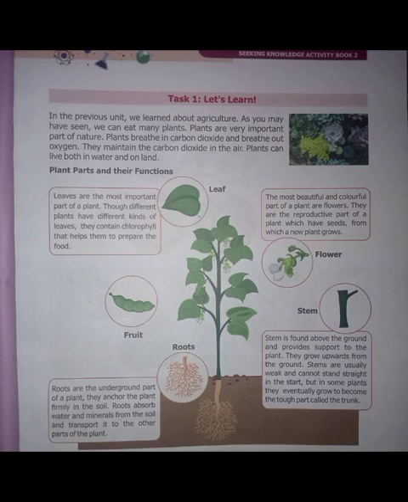So it is important for the plant to take sunlight, because with the help of sunlight and other substances, plants make their food, which is necessary for the energy process. We all know we eat food. Why do we eat food? We eat food to get energy. Similarly, plants also need energy. That's why they take food with the help of sunlight.